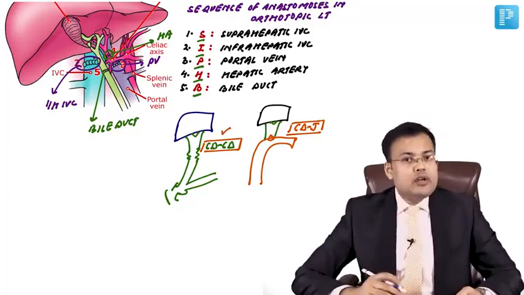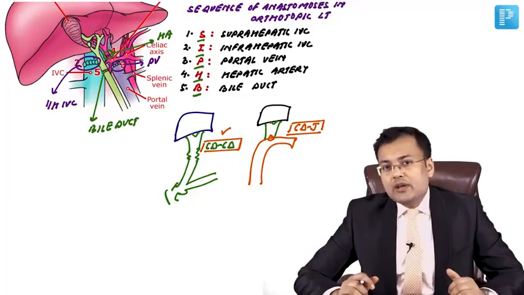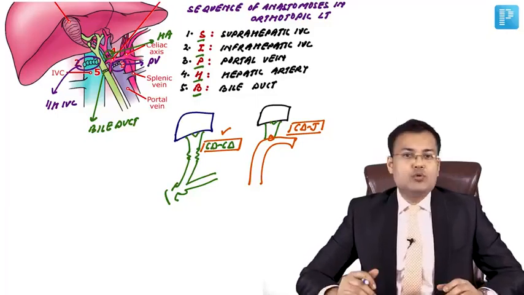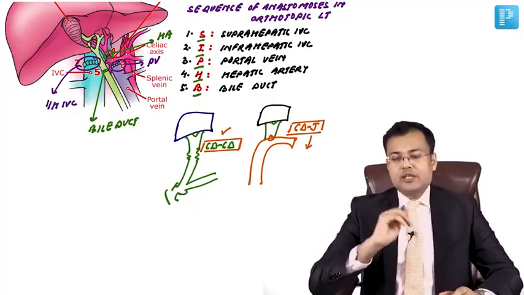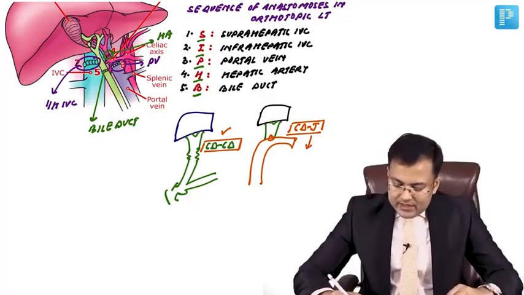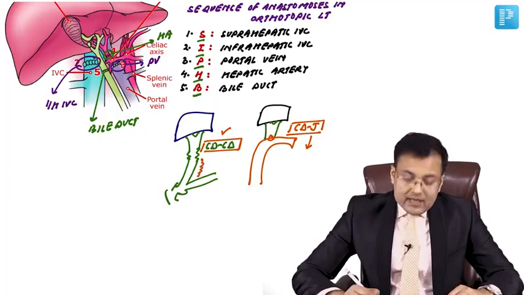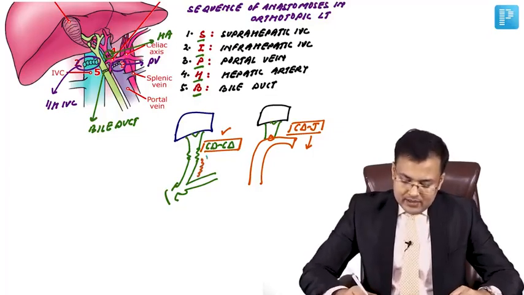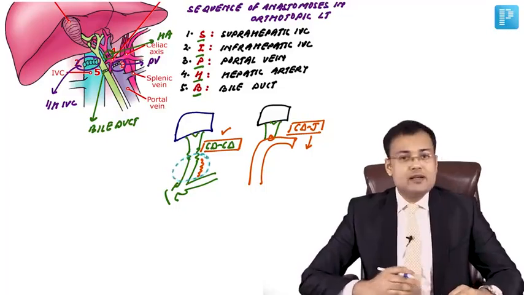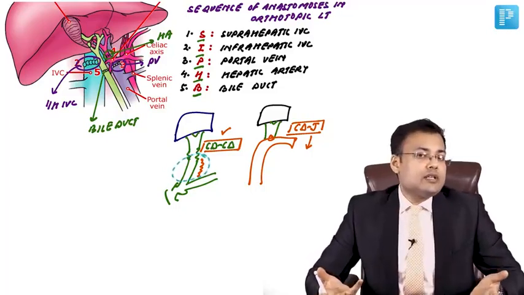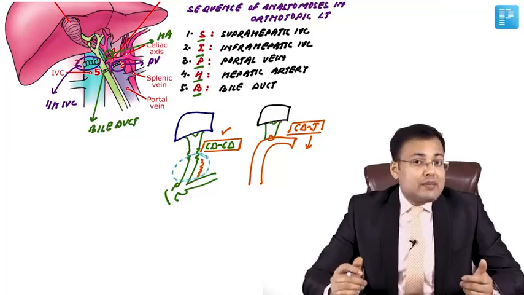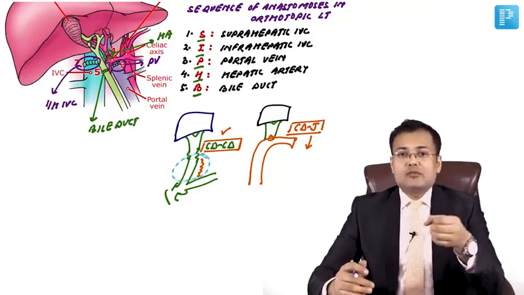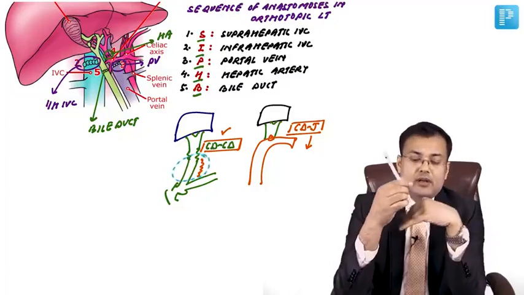Is choledochocholedochostomy preferred over choledochojejunostomy? In which cases do we go for choledochojejunostomy? See, if there is a diseased extrahepatic bile duct in the recipient, like primary sclerosing cholangitis, you have to excise the diseased extrahepatic bile duct, and obviously you have to perform the anastomosis with the bile duct and what? The jejunum.